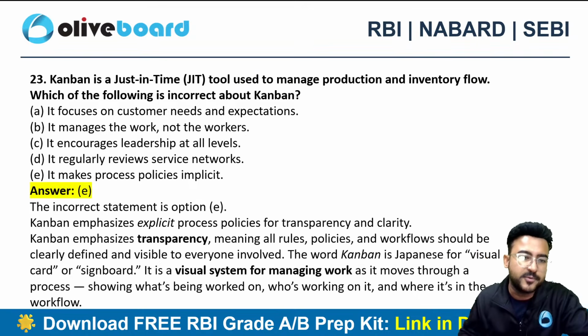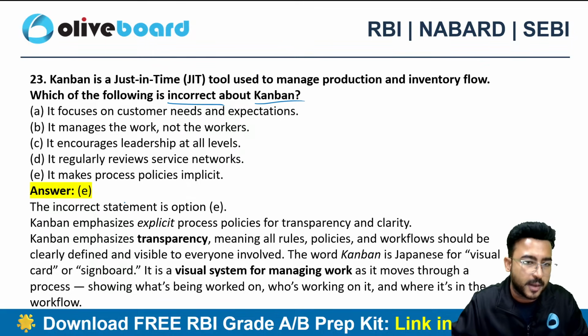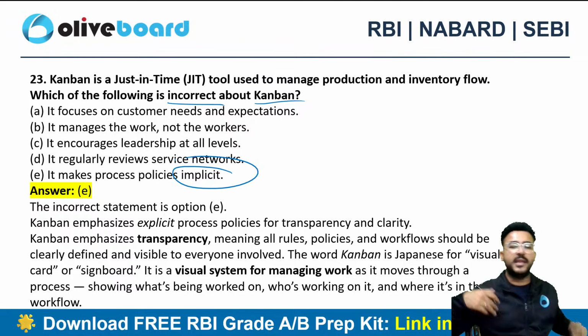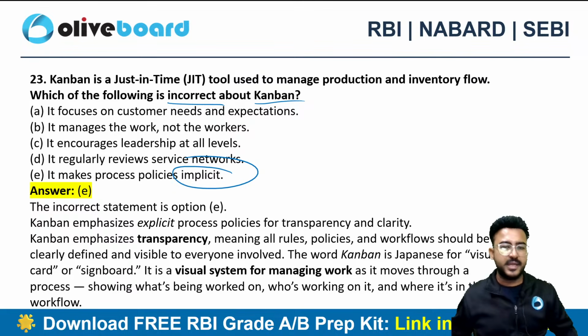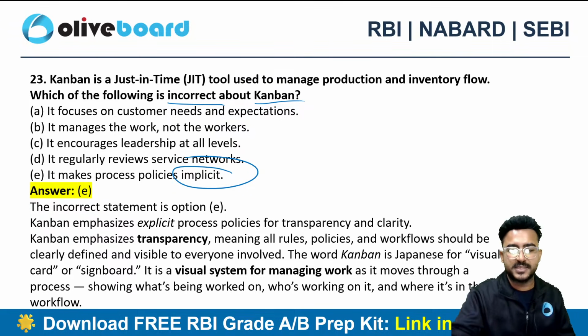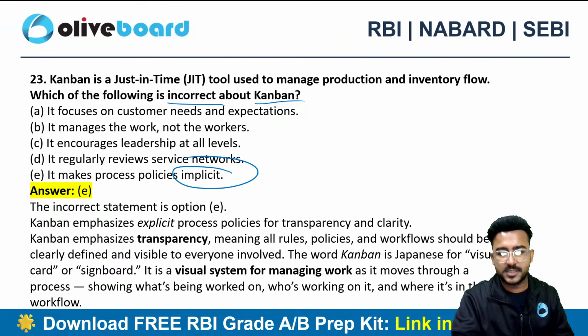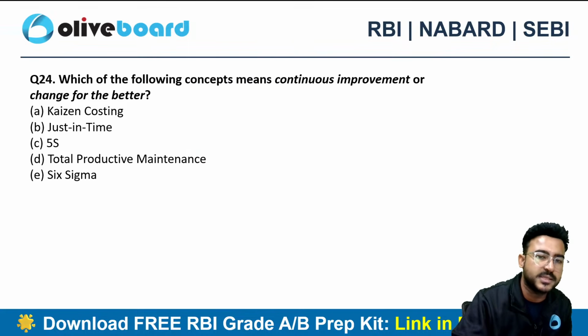The correct choice here will be option E. Why? Because that's incorrect about this particular approach. It makes the process explicit by encouraging transparency and clarity. So it never makes the process implicit, right? It makes the process rather explicit, not implicit.